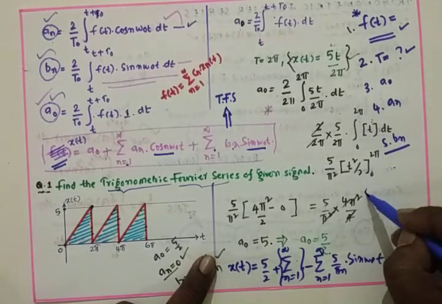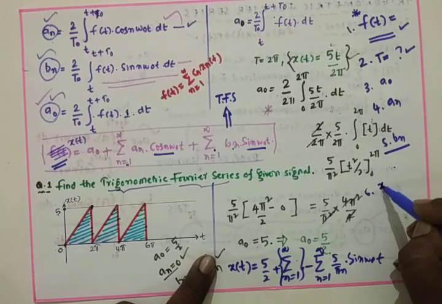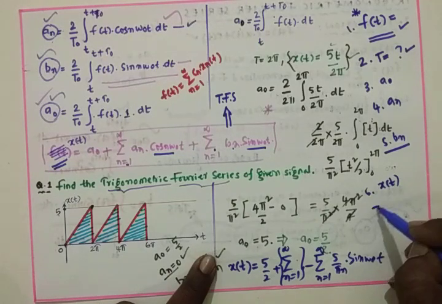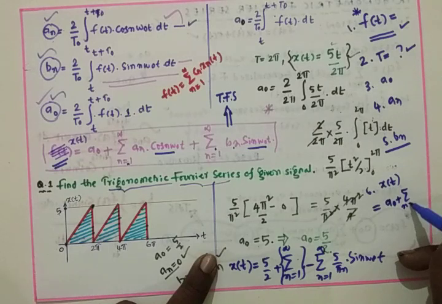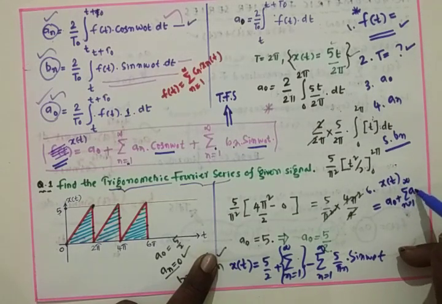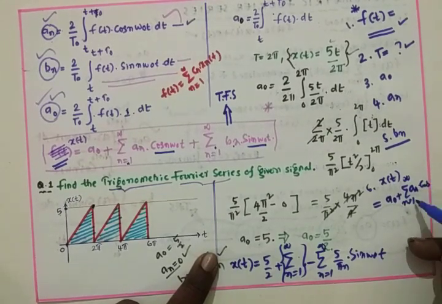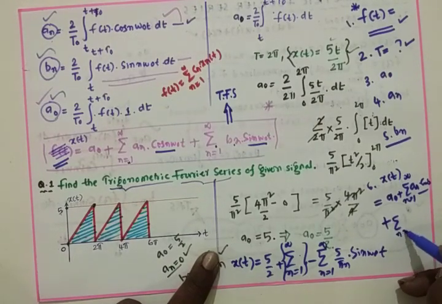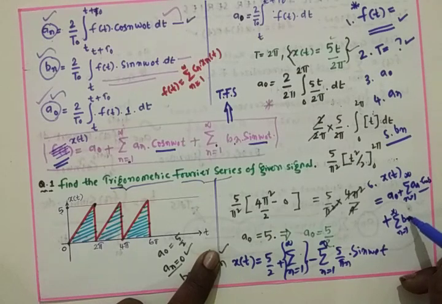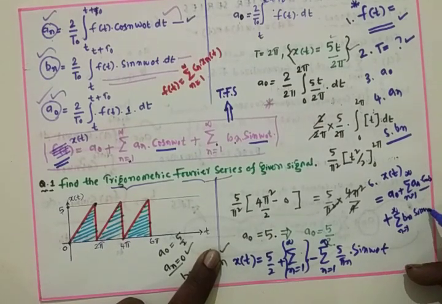After that, sixth step, the trigonometric Fourier series of x of t is equal to A naught plus sigma n is equal to 1 to infinity An into cos n omega naught t plus sigma n is equal to 1 to infinity Bn sin n omega naught t.